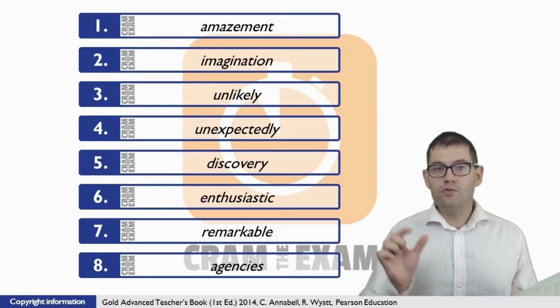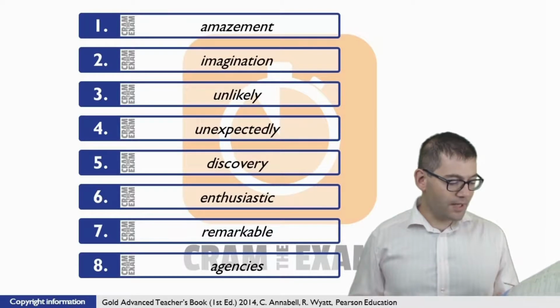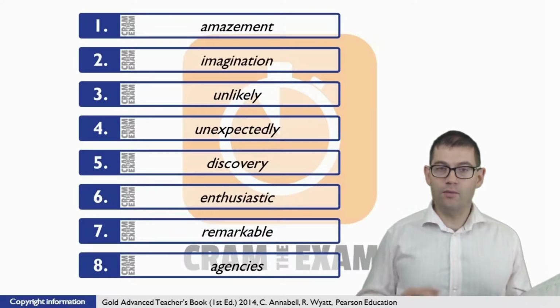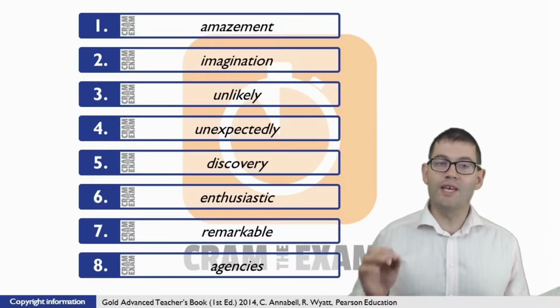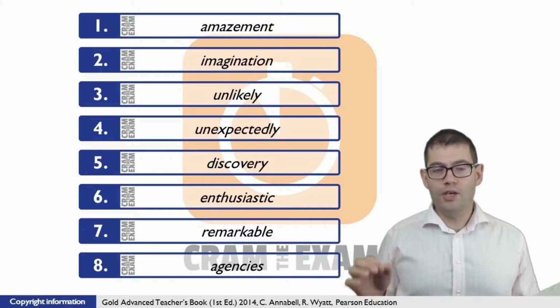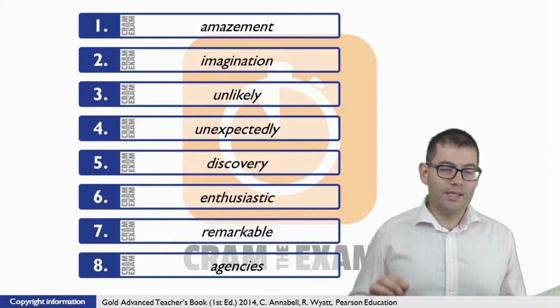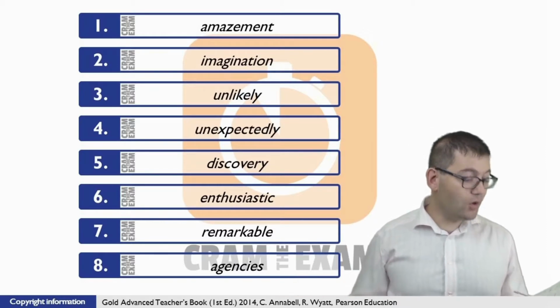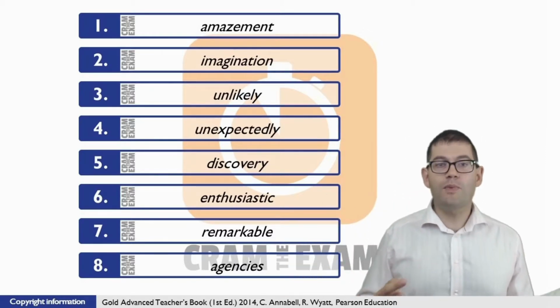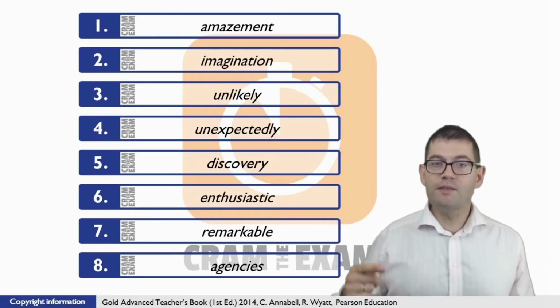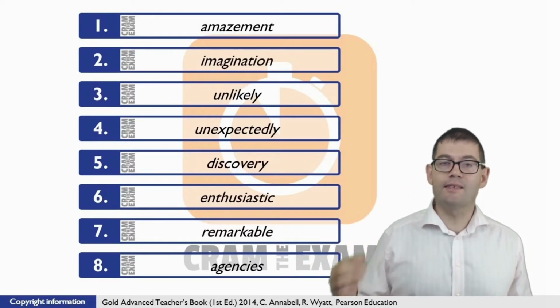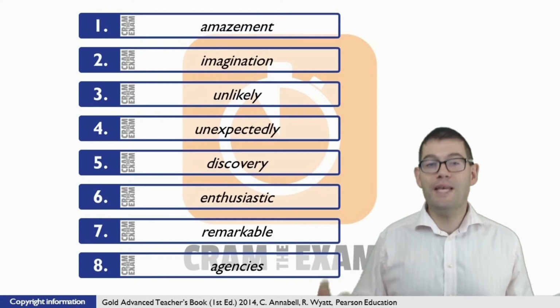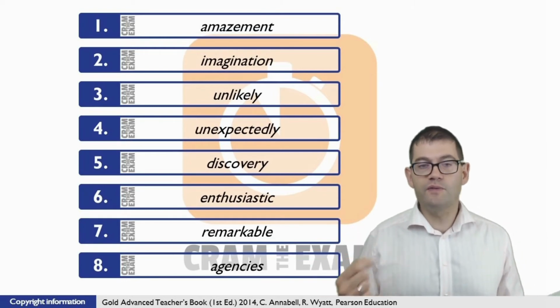In other words, news what? If we have a look at the stem word, we can work out that we've got one or two options. We can either say news agency or news agencies. Why is it news agencies? Well, the key is in what follows. It says all over the world, which means many, many countries. And in many, many countries, the context is that there's not just one news agency, there are many, which is why we need the plural form of the noun.